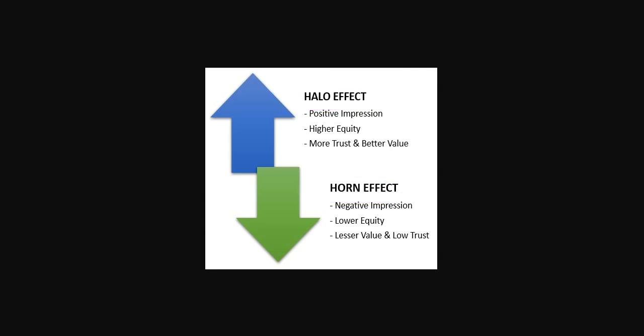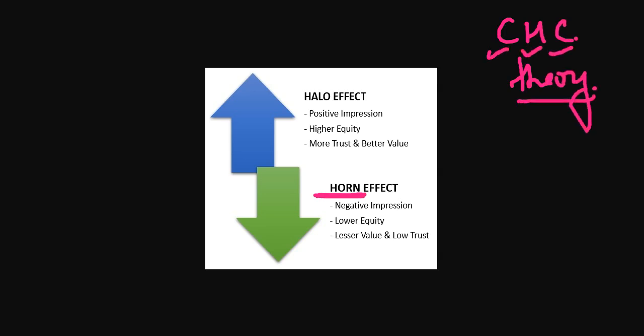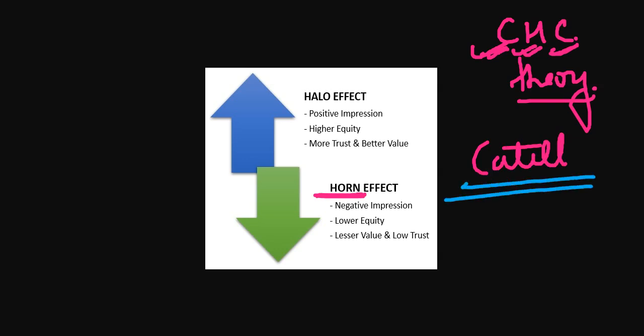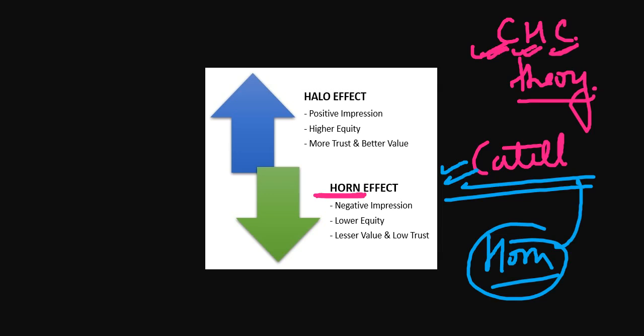Okay, so let's try to improvise over here. I'm just improvising right now what I can remember. What you remember with this horn is the CHC theory. Okay, what does it stand for? It stands for Cattell Horn Carroll theory. Let's suppose there was a major distinction or a major fight between this Cattell guy and this Horn, and he was thinking negative about this, and he thought that okay, no, I will make my own theories and all those things.